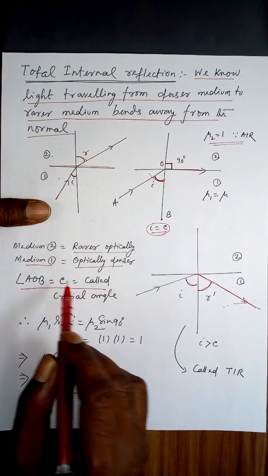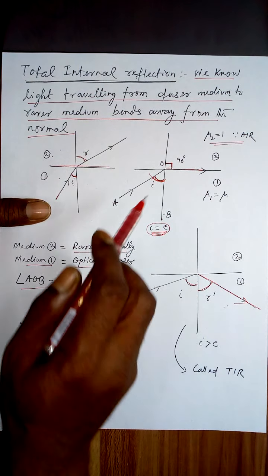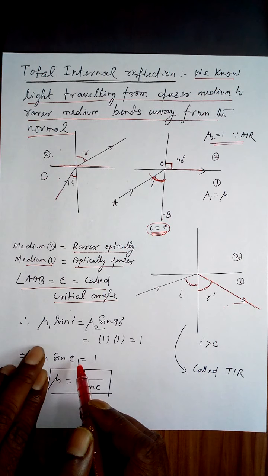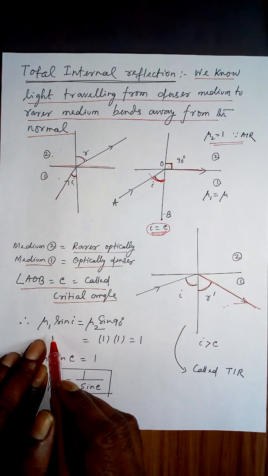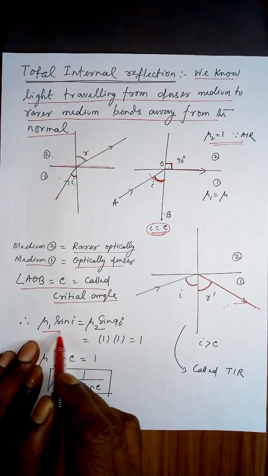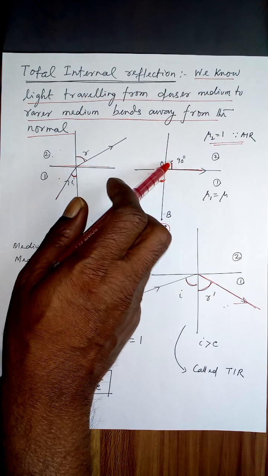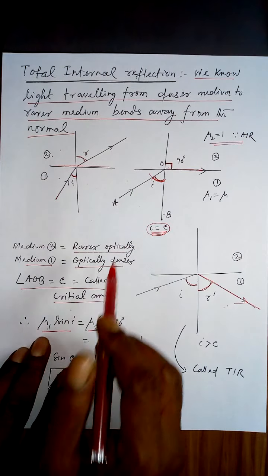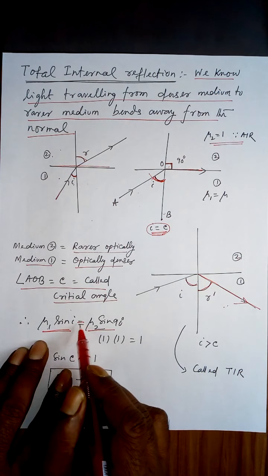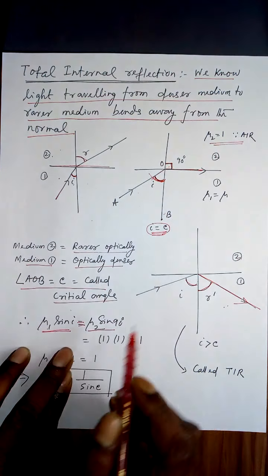I just explained AOB. This is called critical angle if the angle of refraction is 90 degree. Therefore, applying the second law of refraction, mu of this medium into sine of this angle is equal to mu of this medium into sine of this angle.